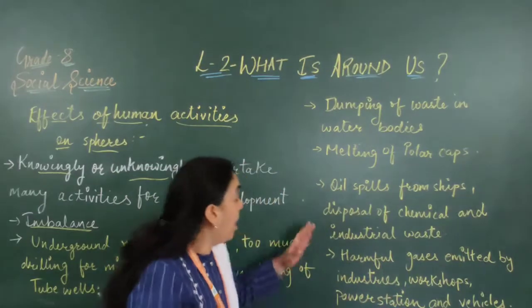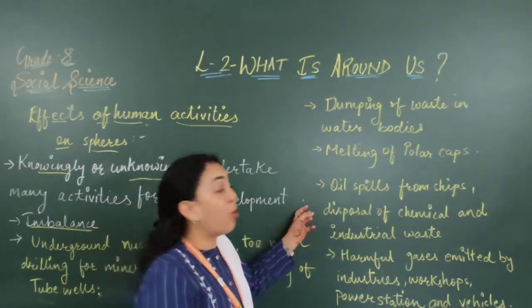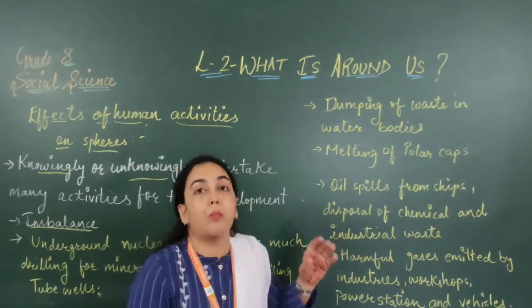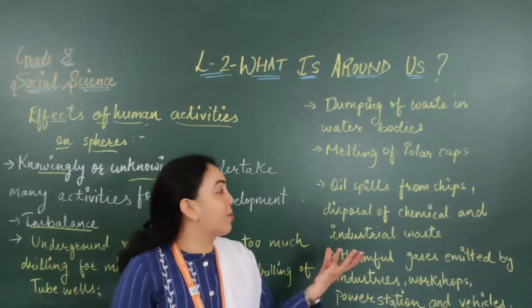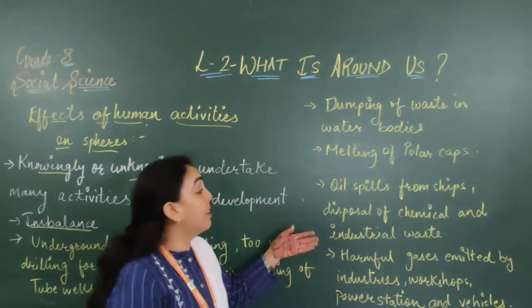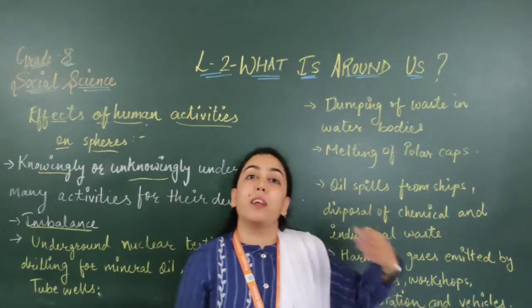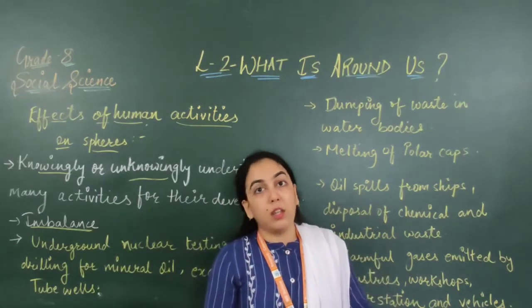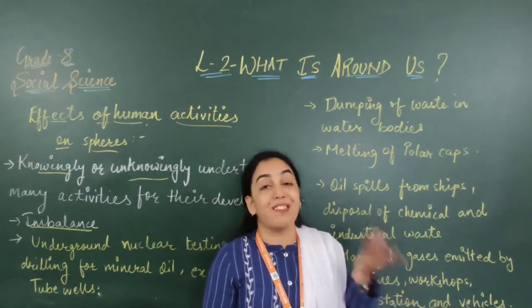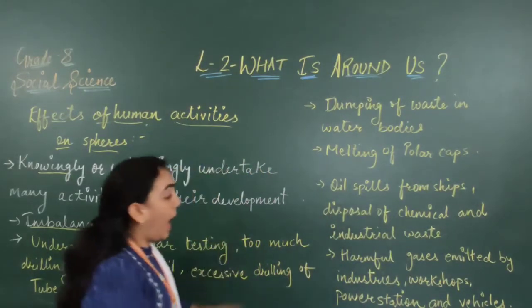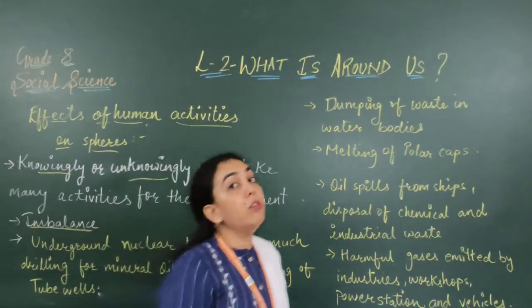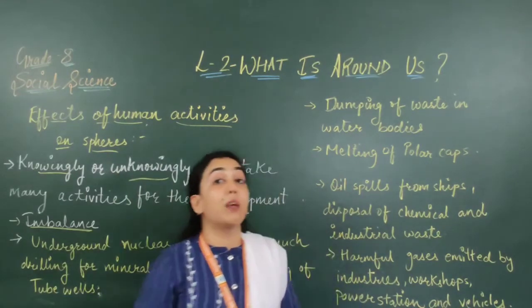The same way, chemicals and other industrial waste disposed from industries, all these things, if we are dumping or throwing them in the water, then the water will get polluted. That means the hydrosphere will get polluted. And next we will talk about the atmosphere. Yes, how the atmosphere is polluted.